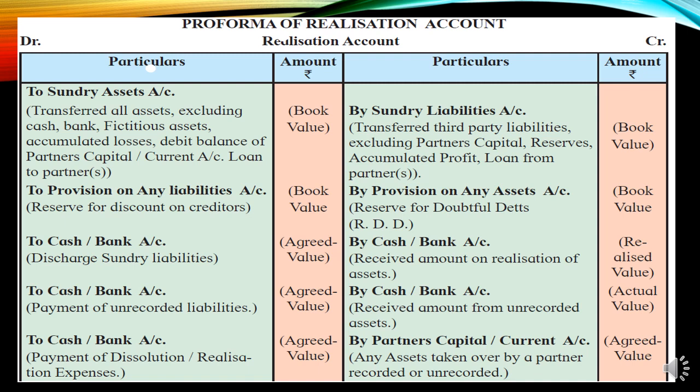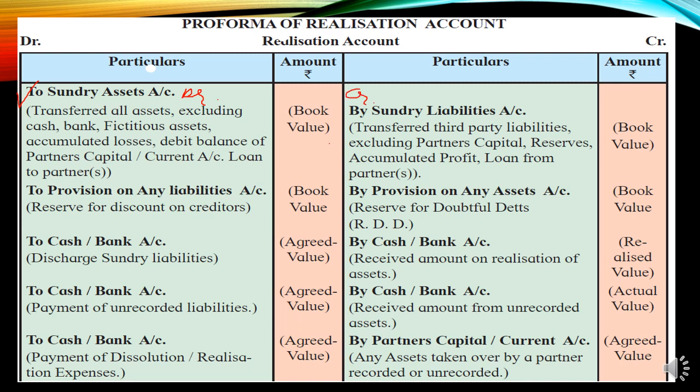The first step of solving the question is that we should transfer all the assets and liabilities to the realization account. The assets will be transferred to the debit side of the realization account. So the entry will be realization account debit to sundry assets, and sundry liabilities account debit to realization account. Simply remember, assets will be transferred on the debit of the realization and the liabilities will be transferred on the credit side of the realization.